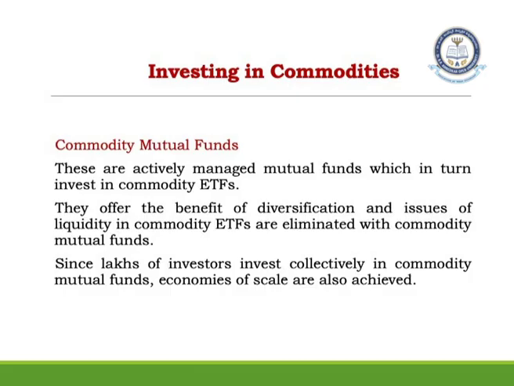Because of the advantage of diversification, these companies in turn invest in the commodity ETF. So as an individual investor, I invest with a mutual fund company. That mutual fund company will invest in the commodity ETF. So what is happening here? I am not investing directly, but I am investing in a mutual fund, and the mutual fund is investing in the ETF. Such an arrangement is called investing through commodity mutual funds.